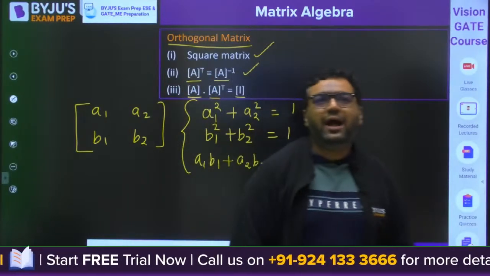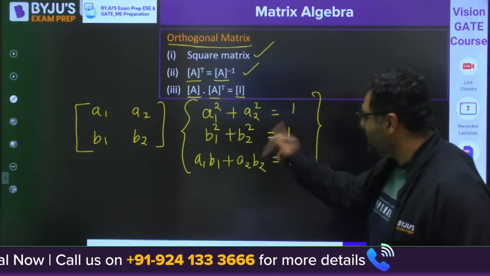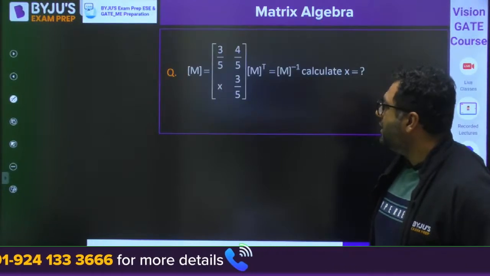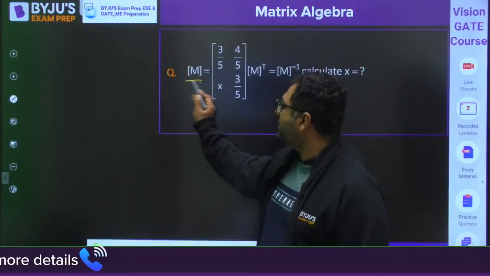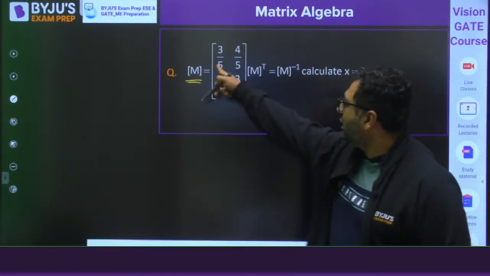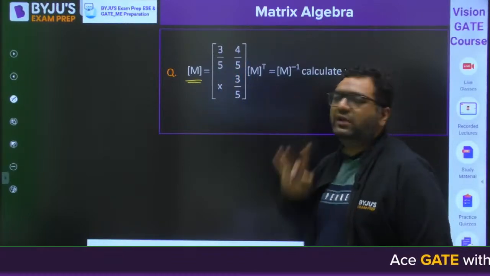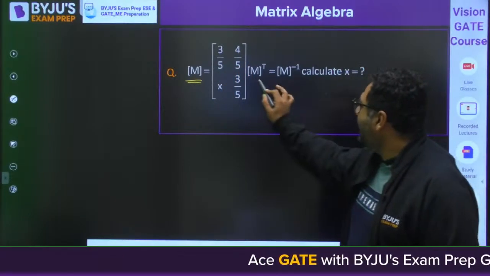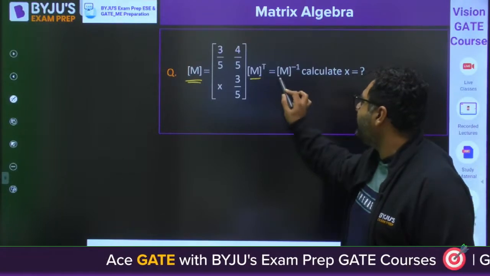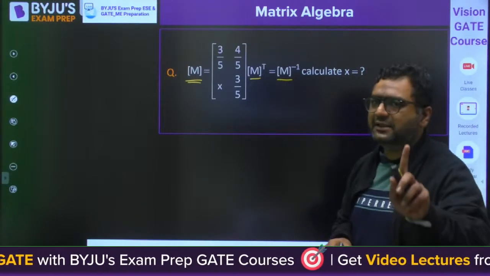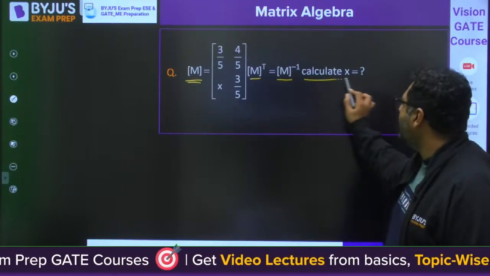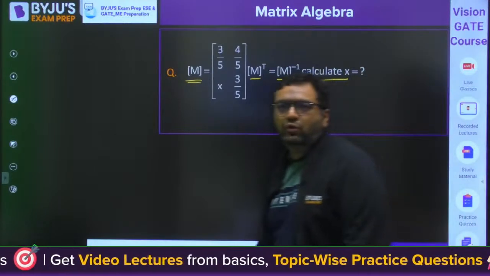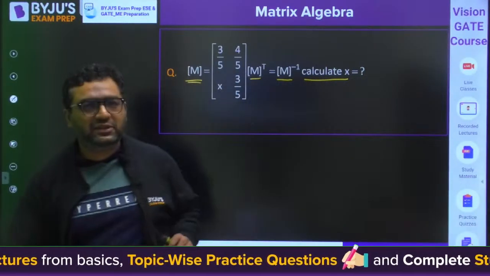Okay, so I have a question for you on this, on the property I have told you. This is a question where we have a matrix M, and they have given you 3 by 5, 4 by 5, X and 3 by 5 as the elements, and they are saying if the transpose of the matrix M is equal to the inverse, it means it is an orthogonal matrix. Then calculate the value of X. So guys, will you try and apply the same property which I told you?